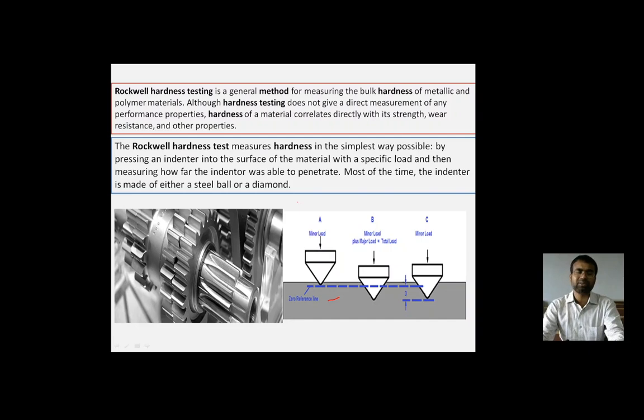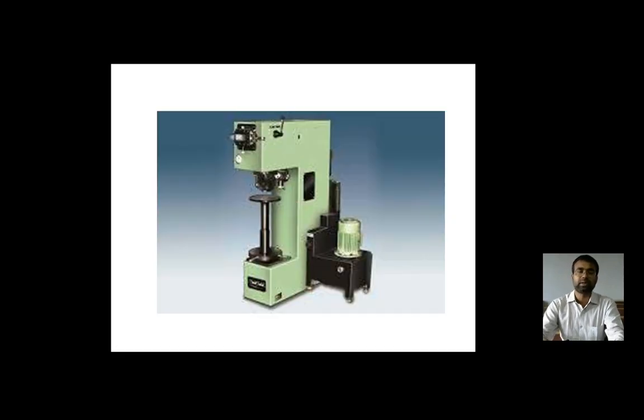So, how is this Rockwell hardness test measured? By this particular machine. In this machine, this is the upper part where the indenter is placed, and this is the anvil where the workpiece is to be set. And this is the indenter. How is it working?